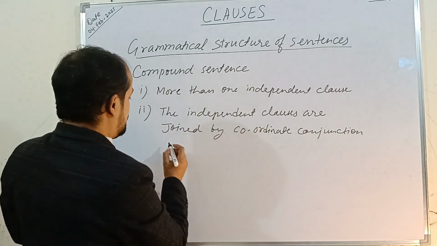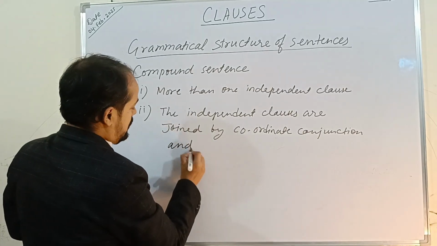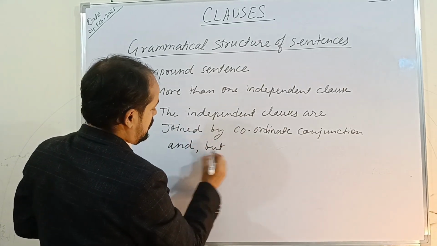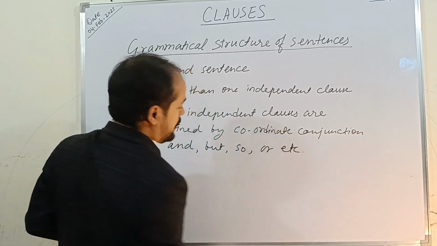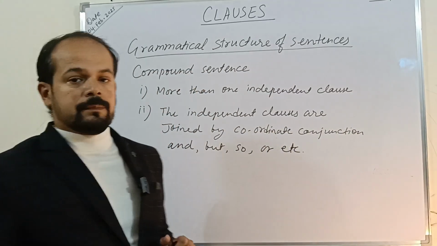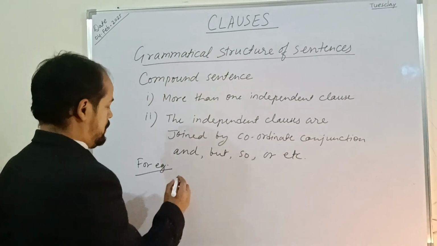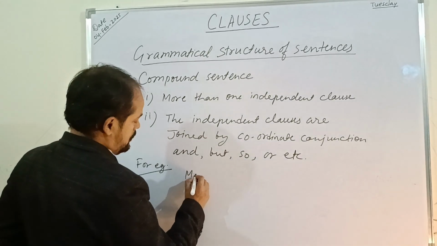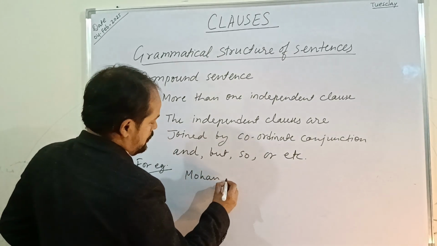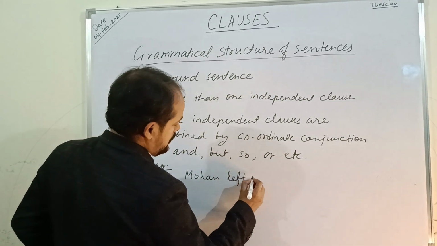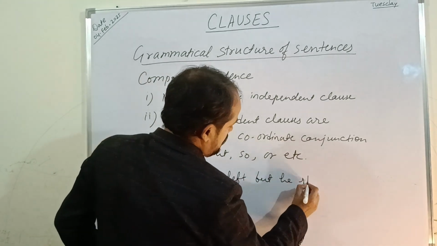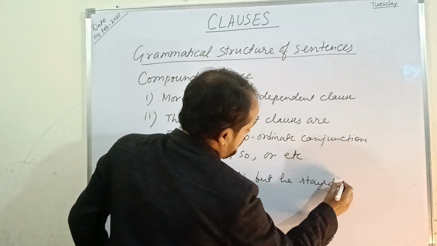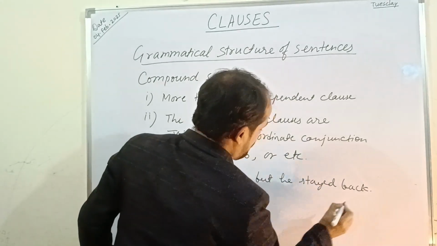See the coordinating conjunctions like and, but, so, or, etc. Okay, for example, Mohan left but he stayed back.